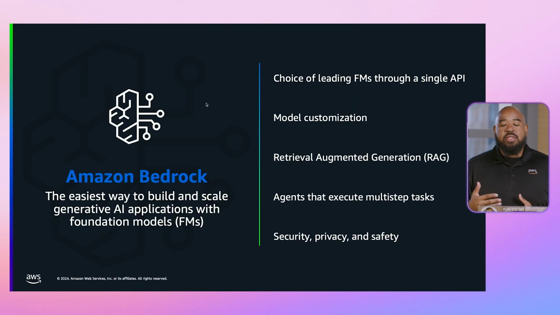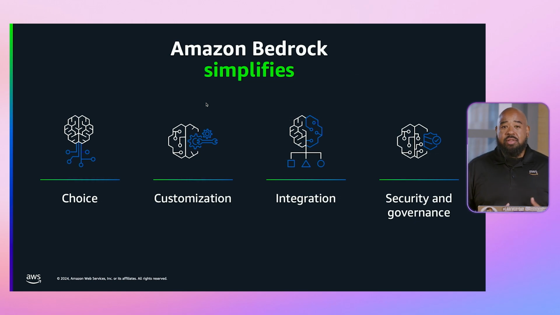Now, before we look at some code, let's take a high-level look into how AWS is solving some of these challenges. At the core, to easily build and scale your generative AI applications, we have Amazon Bedrock. This gives you the ability to have a choice of the foundation models that you want to use. It also allows you to customize your applications while integrating generative AI into them very easily, with things like guardrails, prompt management, selecting different large language models, and the ability to use agents within your applications. This is just some of the features in Amazon Bedrock.